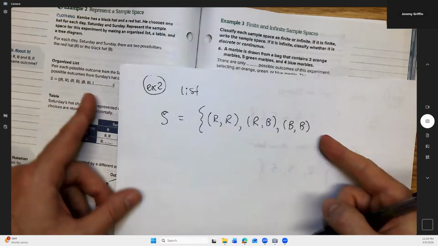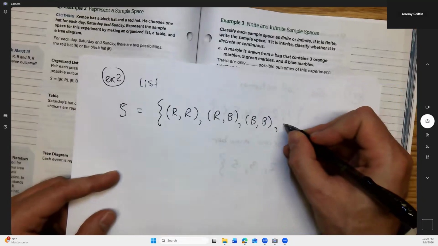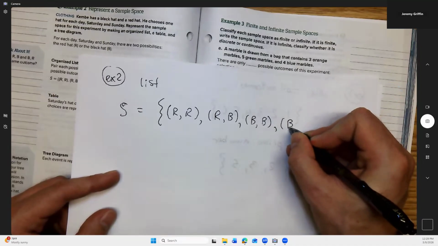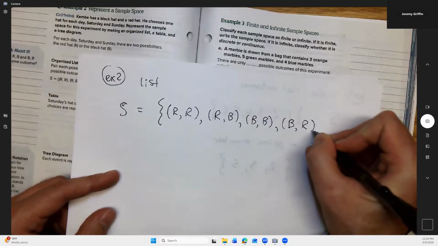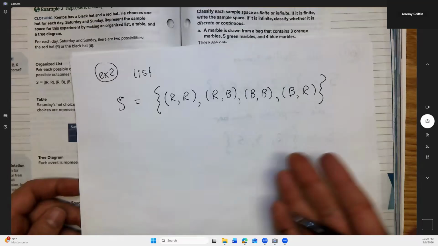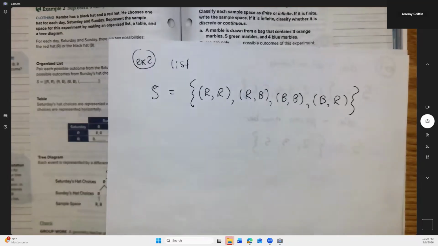So there's 3 possibilities. But it says there have to be at least one more, right? Because what if he wears black on Saturday and then red on Sunday? Okay. And I think that would be it, right? I don't think there's any other possibility. So that would be a complete sample space.